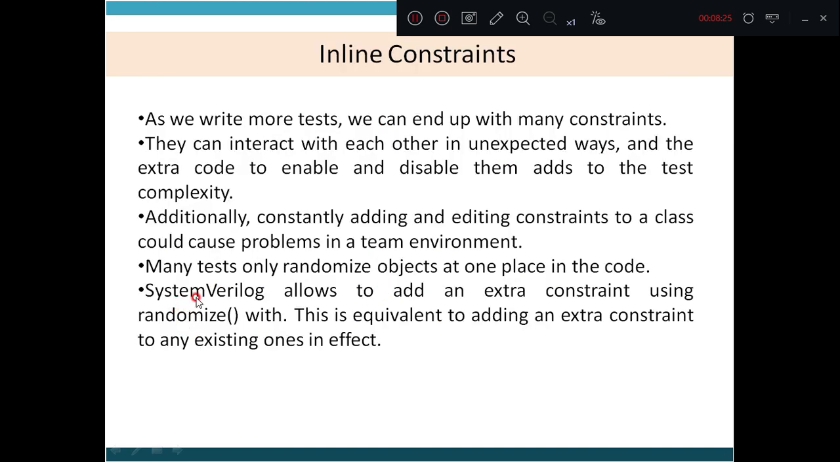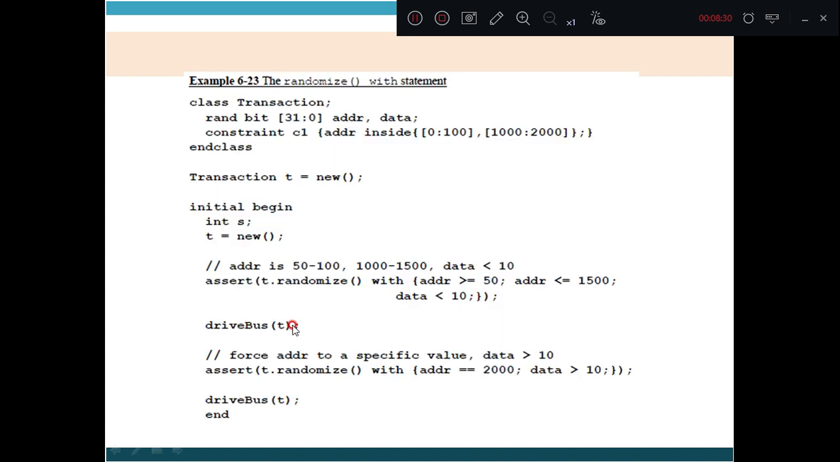We have discussed SystemVerilog allows to add extra constraints using randomize with. How to use this randomize with? Already some constraint is defined. So if you want to add a constraint, then we use randomize with. So assert t.randomize with address has to be greater than or equal to 50 or address has to be less than or equal to 1500 and data is less than 10. So this can be done. We can add the constraint using the keyword randomize with, along with these particular constraints or in addition to these particular constraints.